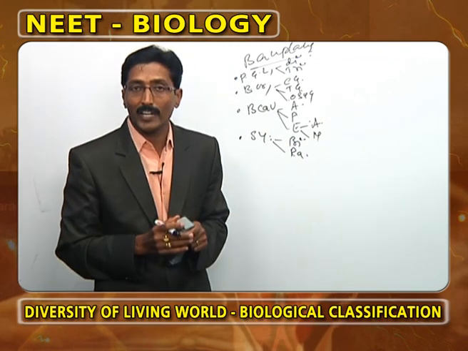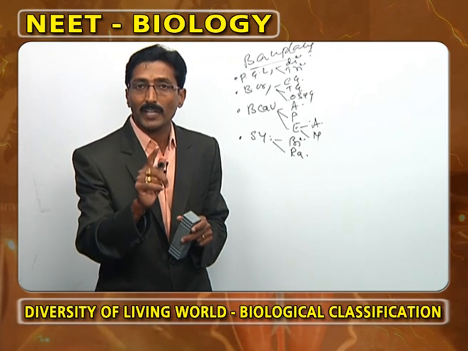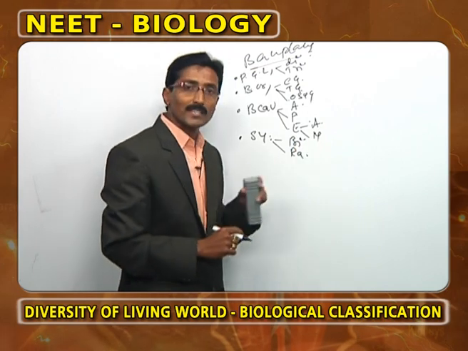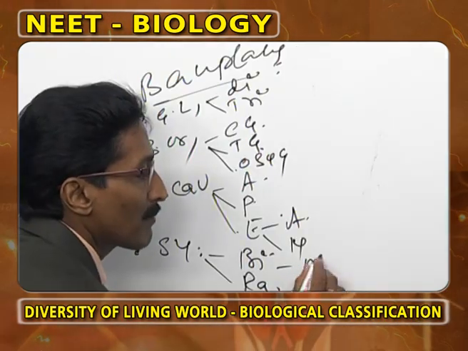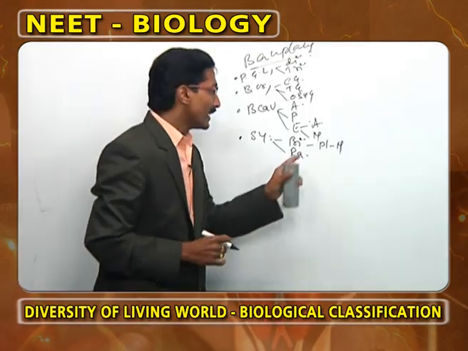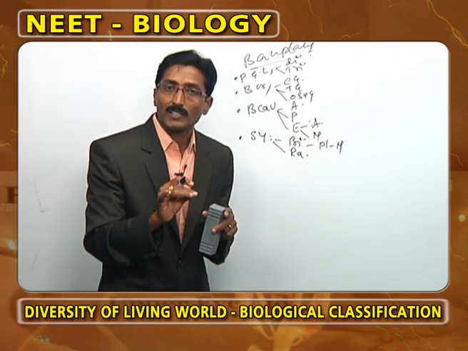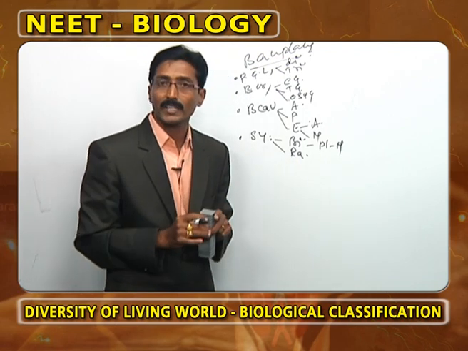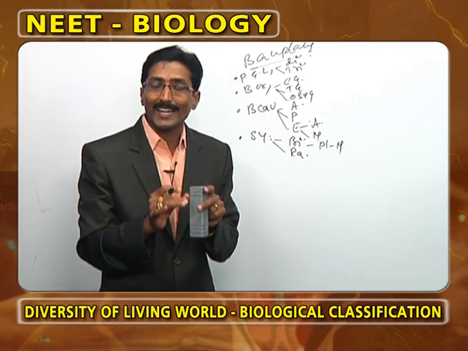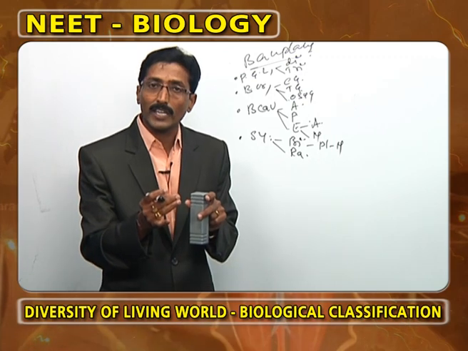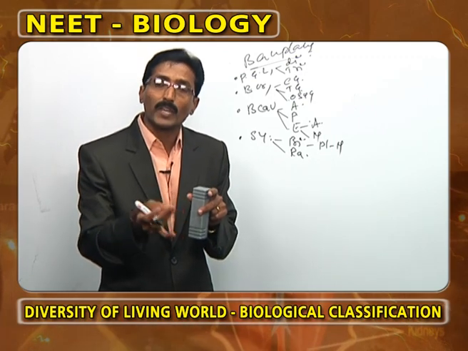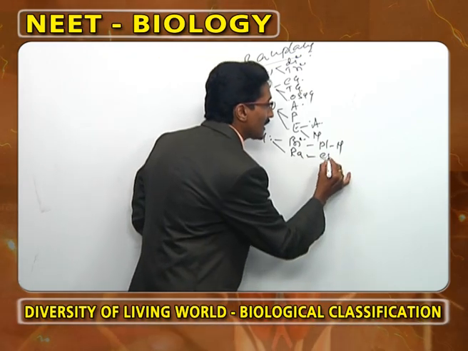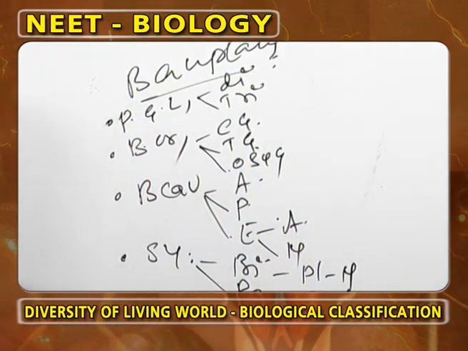What is meant by bilateral symmetry? In bilateral symmetry, through one division plane we get the antimeres. What is the example for the bilateral symmetry? From Platyhelminthes to mammals. Here, one or two exceptions are present, but they are not discussed right now. What is meant by radial symmetry? In radial symmetry, we get the antimeres through many division planes, that we call radial symmetry. What is the best example for the radial symmetry? That we call Cnidaria.